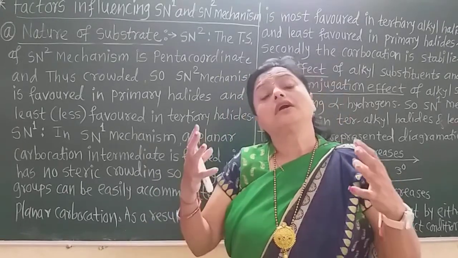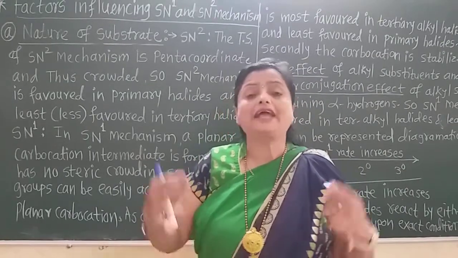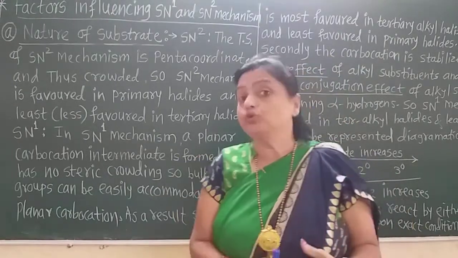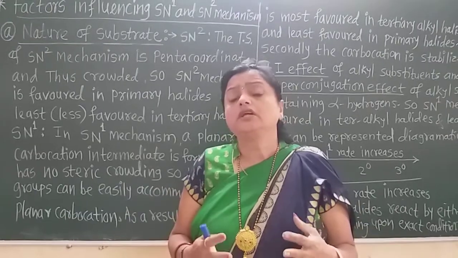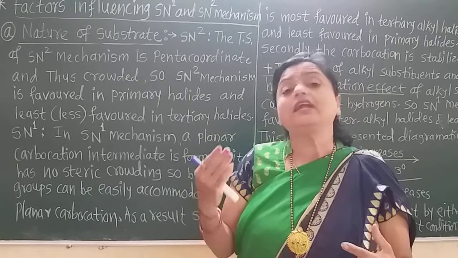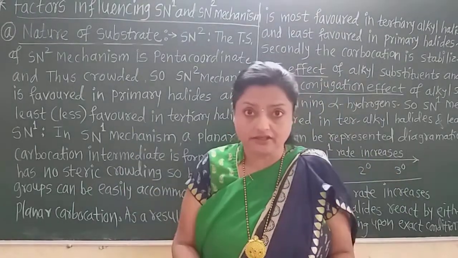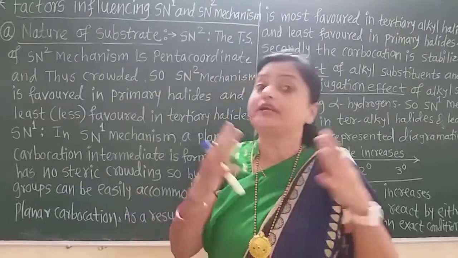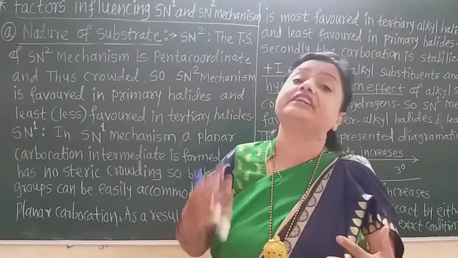There is a penta-coordinate carbon. Three bonds are in one plane, and two partially bonded bonds are perpendicular to that plane. So if we use the SN2 mechanism for a tertiary alkyl halide, there will be very much crowding, and due to that the transition state does not stabilize. That means the transition state becomes most energized.